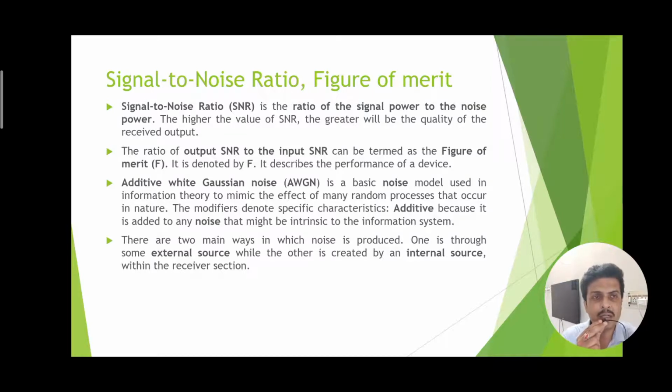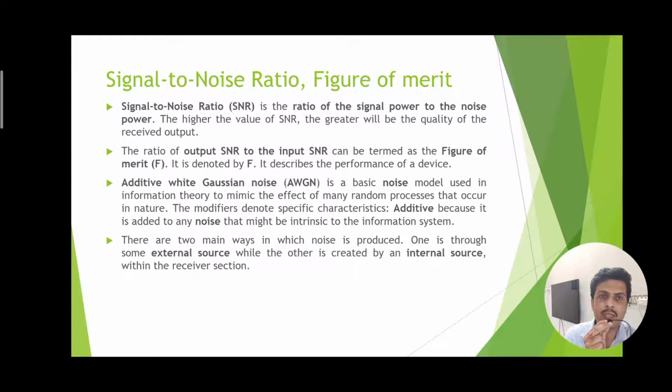And why is it Gaussian? Because the distribution of the power spectral density of the noise follows the Gaussian distribution. Therefore, additive white Gaussian noise is the basic noise model which is required for the calculation of signal to noise ratio in case of any communication system.